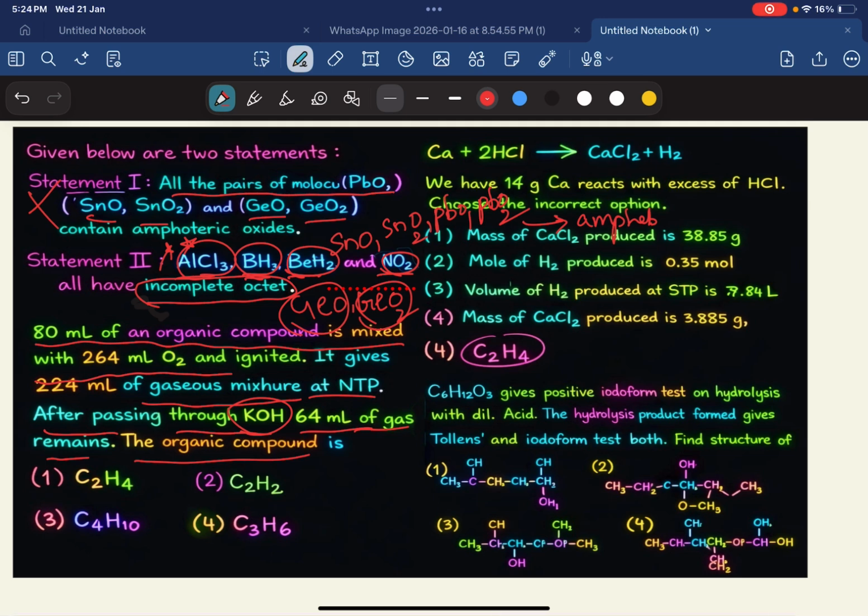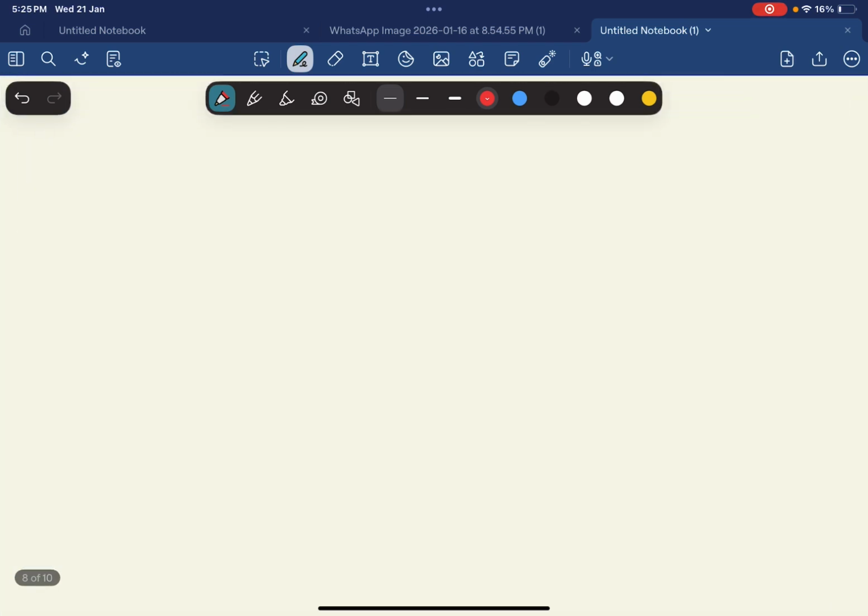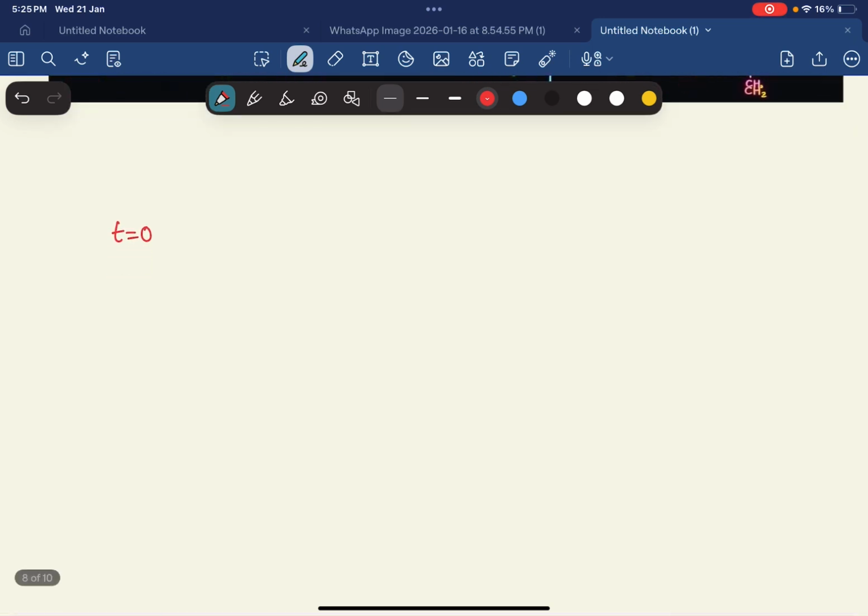We'll write the data separately. First at time 0, write the equation CxHy plus x plus y by 4 O2, these all are gases.